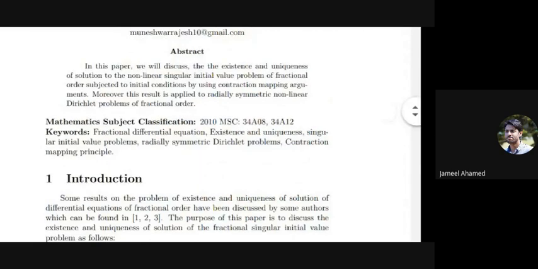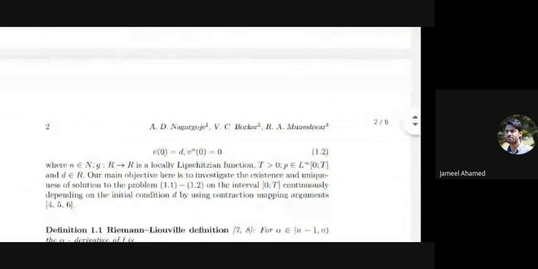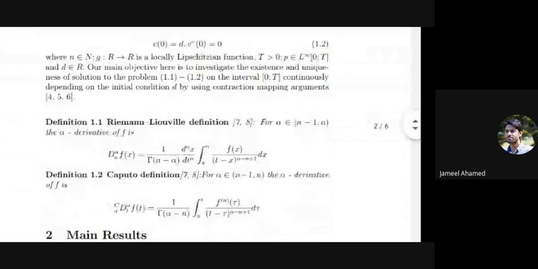Consider the singular initial value problem. Equation 1.1 is our main problem, and this is the initial condition 1.2, where n belongs to the natural numbers and g from R to R is a locally Lipschitzian function. We will check existence and uniqueness. Most commonly used definitions are Riemann-Liouville and Caputo in fractional calculus, but I consider here the Caputo definition because it allows traditional initial and boundary conditions.